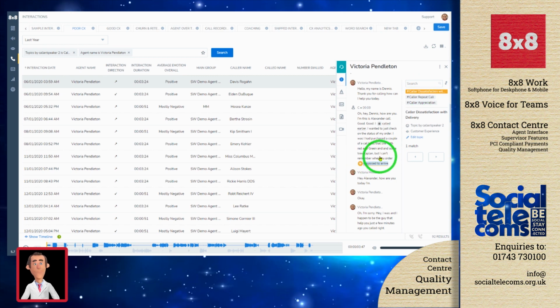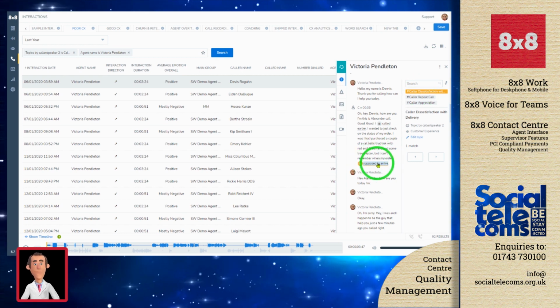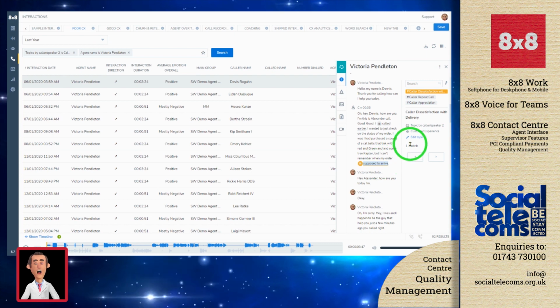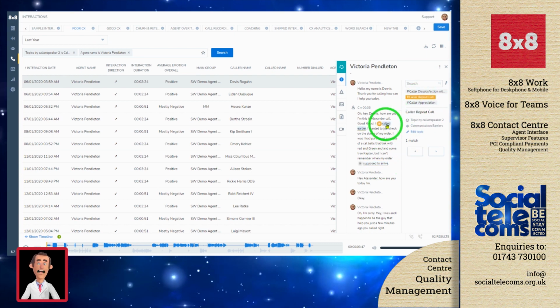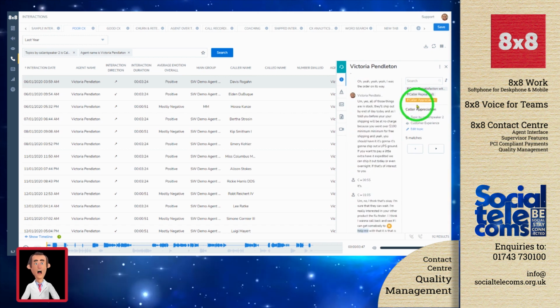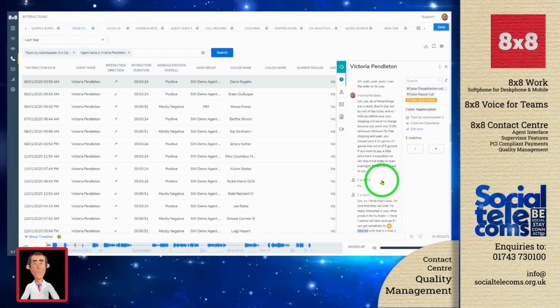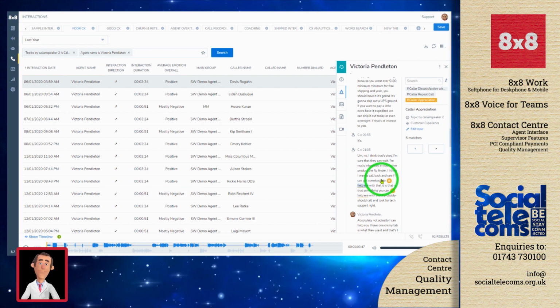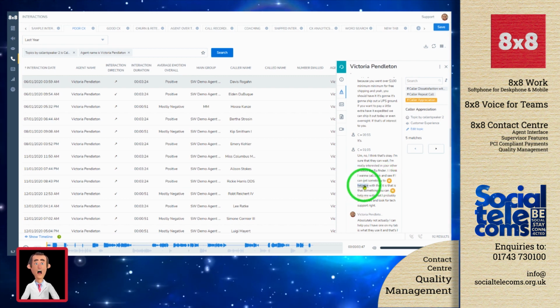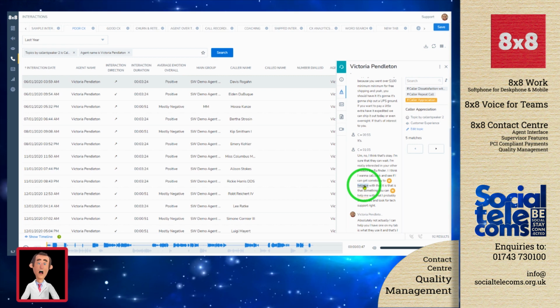We can see here we're picking up, "I can't remember, but my order was supposed to arrive," so they're not very happy. Is it a repeat call? It is. "I called earlier." And then caller appreciation, further on in the call, this shows that the caller is now happy, the agent's done a great job, and they're expressing caller appreciation as part of that.